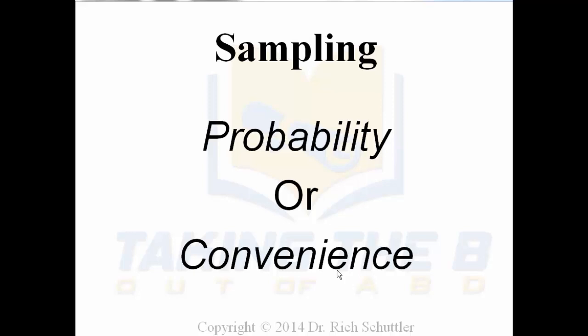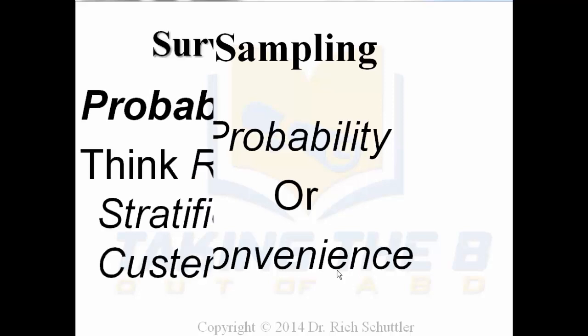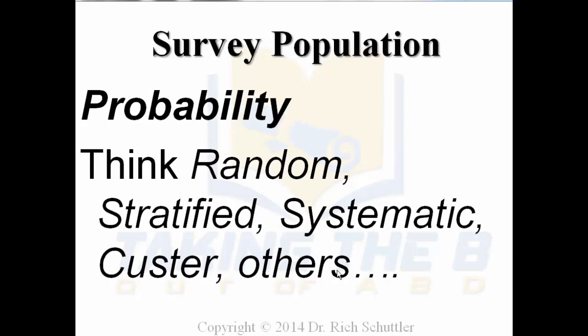And I can almost guarantee you that in your dissertation oral defense, somebody's probably going to ask you, did you use probability sampling or convenience sampling? I like to look at probability sampling in the sense that it's random. That means anybody has the same chance of being involved in your survey population. You may have to stratify it. There may be some systematic sampling or clusters that are done.